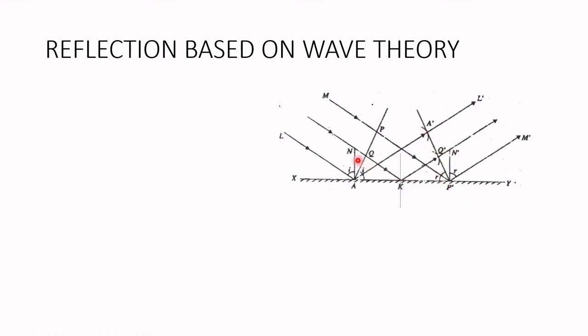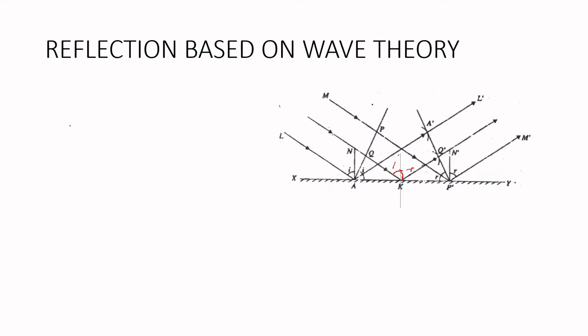Now we will take a ray QK dash as a reference ray. QK is the incident path and KQ dash is its reflected path. So we will mark the angles of incidence and reflection on that. This is the angle of incidence I, and this is the angle of reflection R.